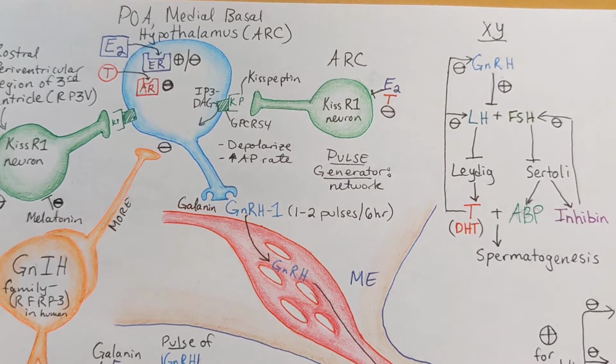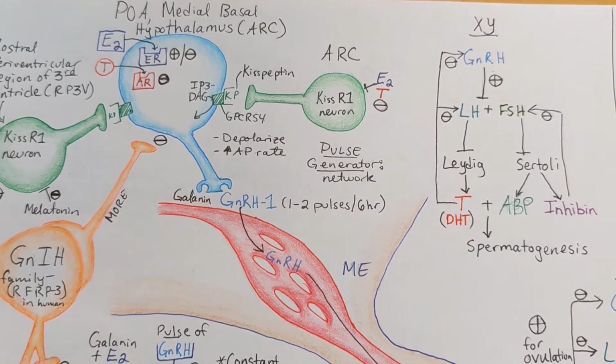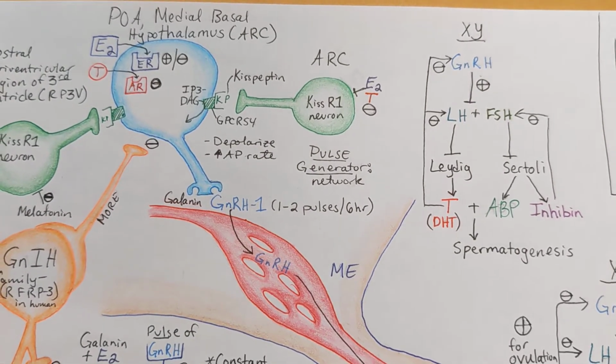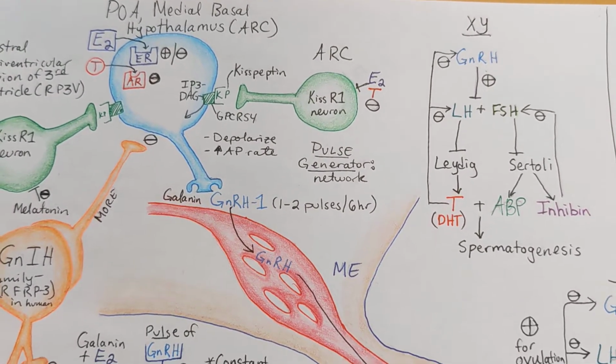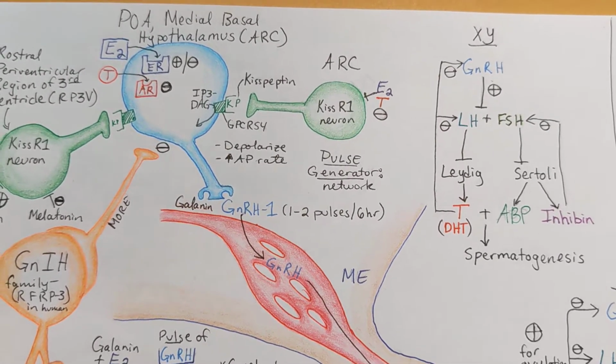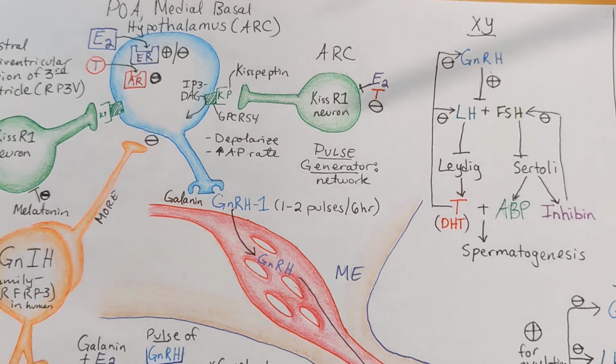Because the olfactory neurons migrate during development, these GnRH neurons get tugged around with them, and so they're a little bit more widely distributed than in other HP axes within the human body.